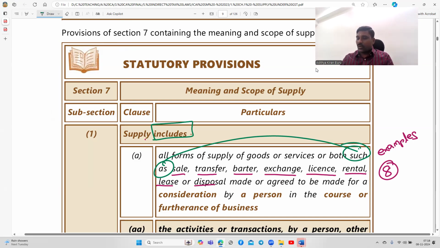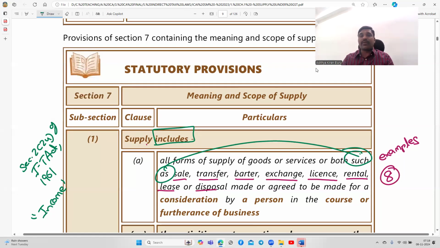It is similar to Section 2, Clause 24 of the Income Tax Act, 1961, which defines the term income in an inclusive manner. Tax is payable on income, which is defined inclusively. Similarly, here also GST is payable on supply, and the word supply is given in an inclusive manner. What do you mean by inclusive manner? The scope of the definition is much wider than what is appearing.